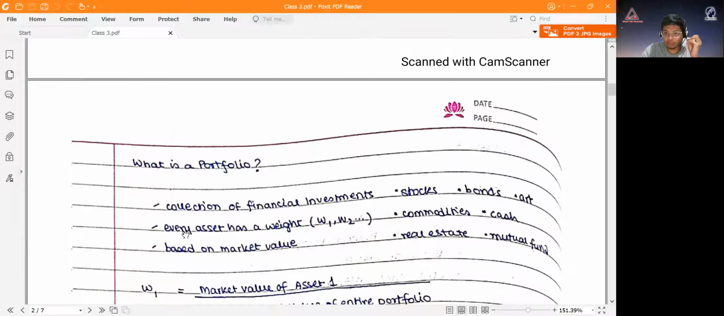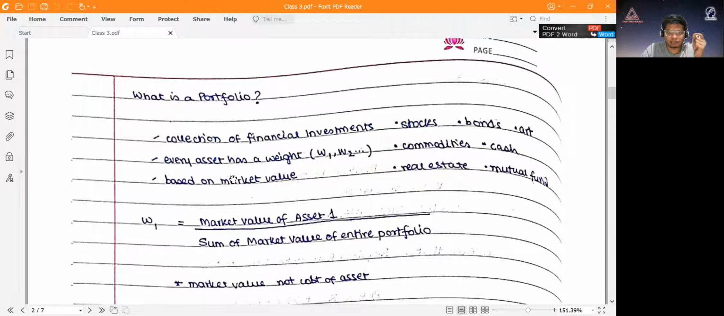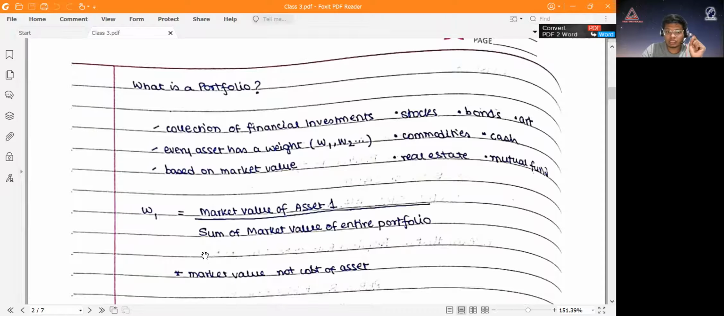Now every asset in that portfolio has a different weight, and this weight is based on the market value of that asset. How do you calculate the weight? For example, I have asset 1. How do you calculate the weight of that asset 1? Market value of asset 1 divided by the sum of market value of the entire portfolio. It's important to note here that it's the market value and not the cost of the asset. For example, if I have a house in Kolkata which was valued at 40 lakhs when I bought it, but today that house is valued at 70 lakhs, then when I'm calculating my portfolio, the weight of that house should be 70 lakhs divided by my entire portfolio,